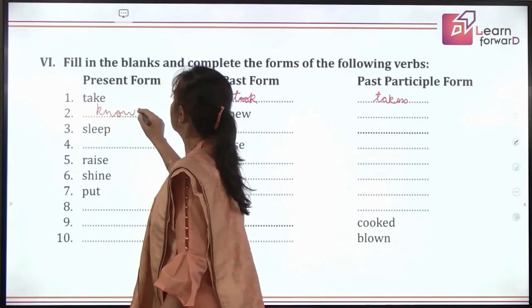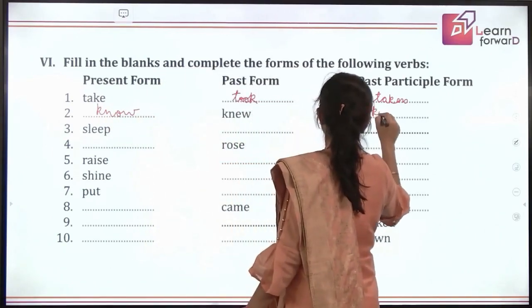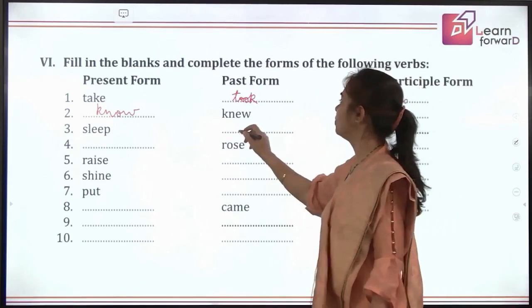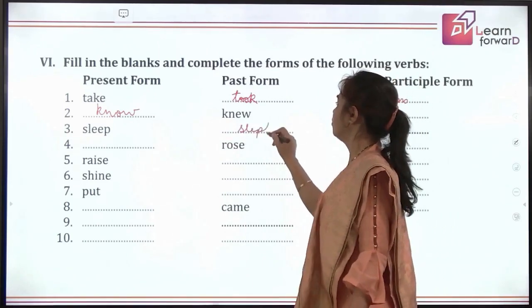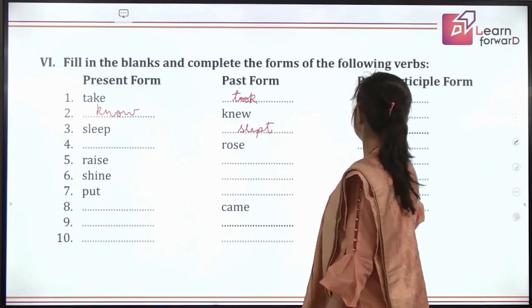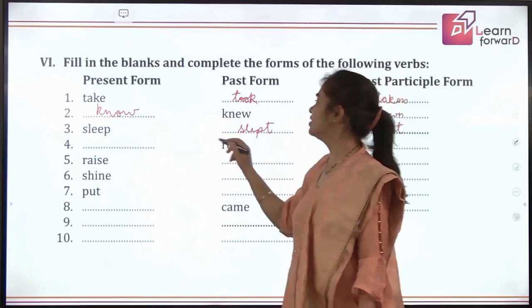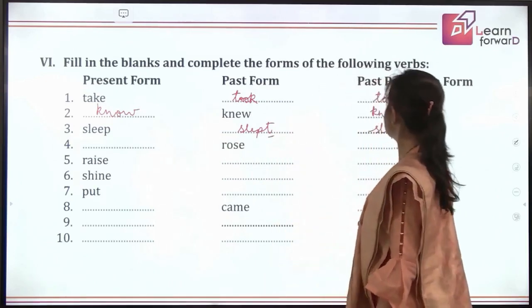Known. Very good. So which verb is this? Is it strong or weak? It is strong. Good. Sleep. Slept, slept. Very good. Now tell me, slept, slept. Sleep is the strong verb or a weak verb? It's a weak verb because it is transformed just by adding T.